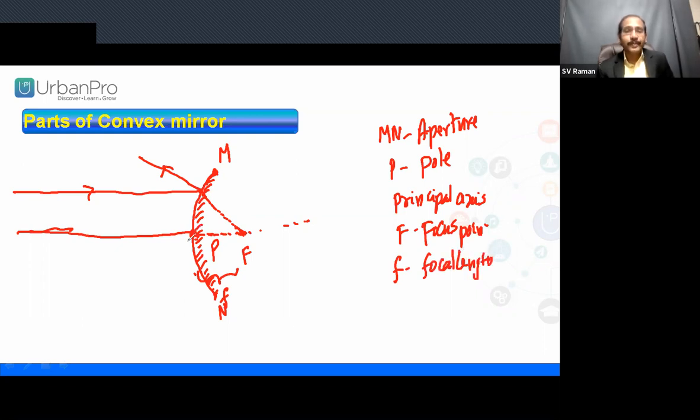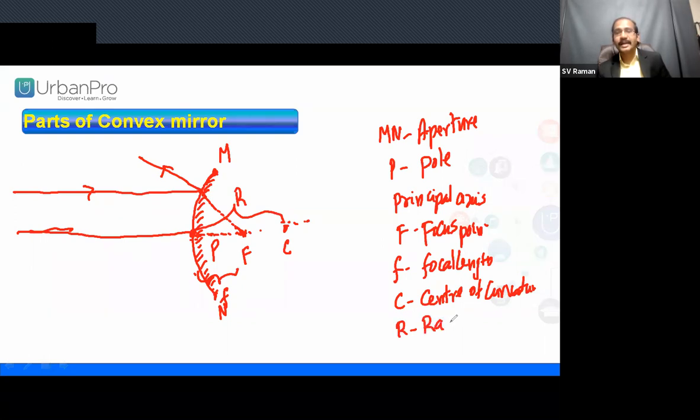Now from the pole to the focal length, say for example 10 centimeters, double it up with one more 10 centimeters. This point, C, is the center of curvature. Now from the pole to the center of curvature, that distance is the radius of curvature. R is the radius of curvature.